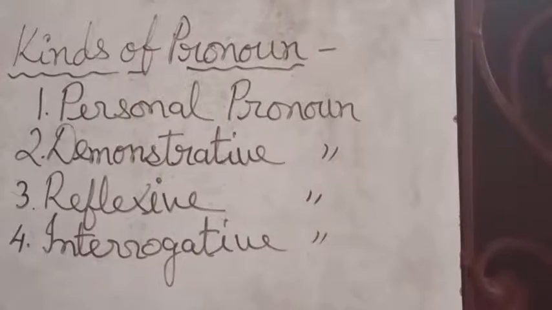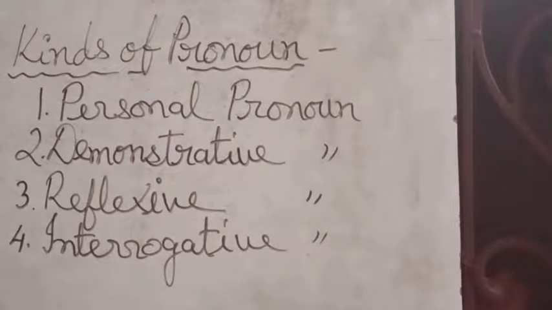All these pronouns like I, we, he, she, they, it, which are used in place of nouns, are personal pronouns. Now, these personal pronouns can be divided into three categories. First one is the first person, then you have the second person, and lastly you have the third person.